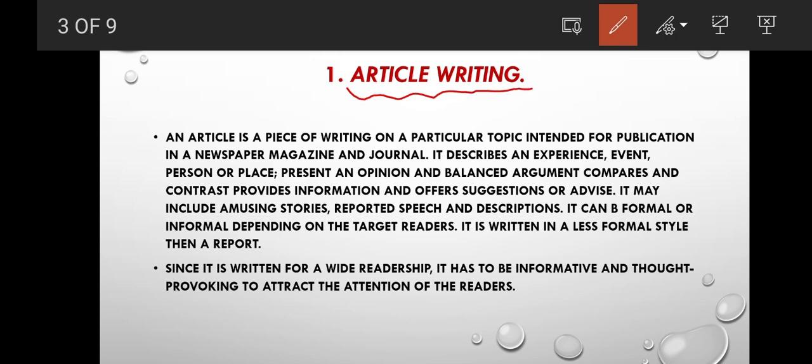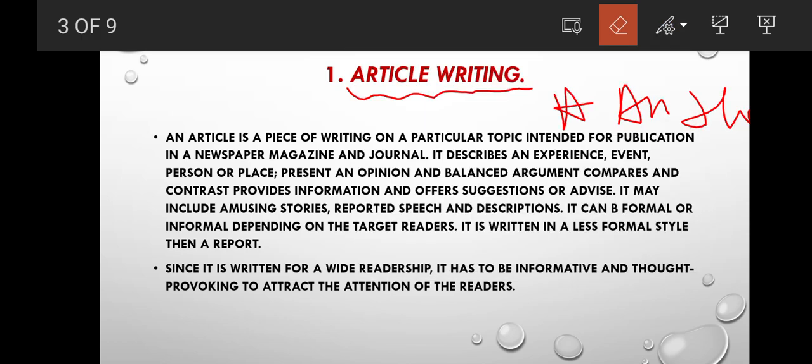Some piece of writing on a particular topic, in a newspaper or in a magazine or in a journal, right? So this is an article. I hope you have understood. See, in English we have two types of article. The one article is a and the, right? Do not think that these are a and the.